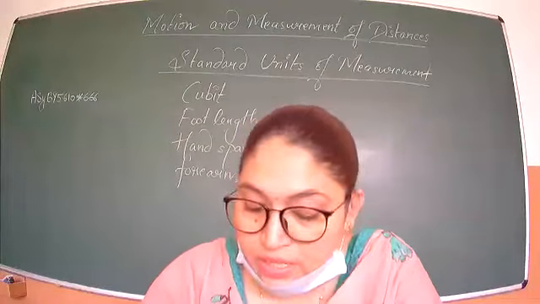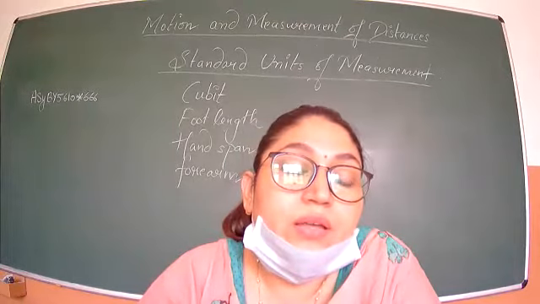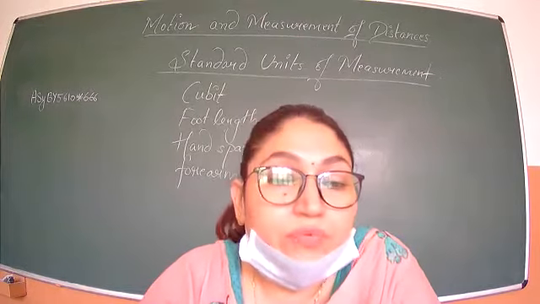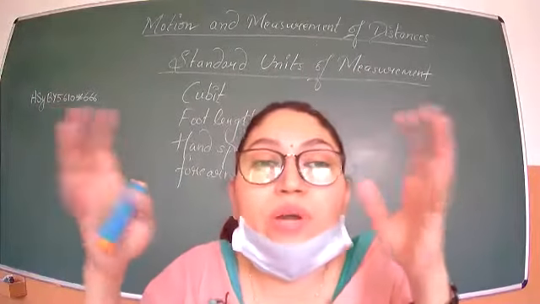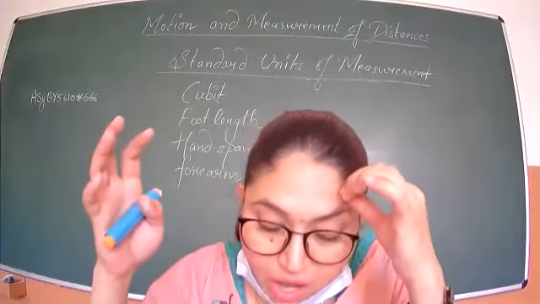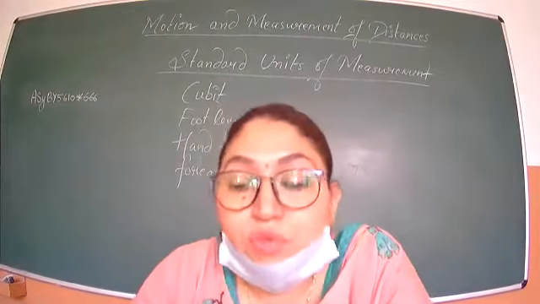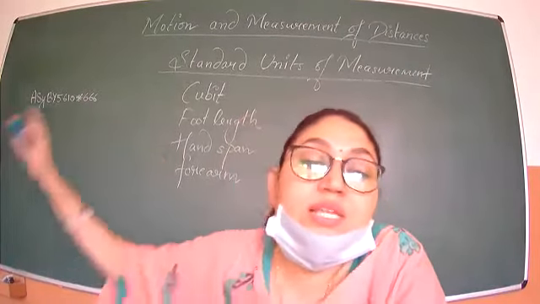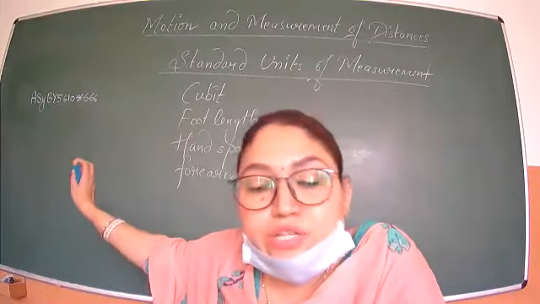But what was the common problem in all these measurements? Everybody has a different foot length, hand span, cubit, and forearm. Some people are short, some are tall, some are fat, some are thin. So body variations lead to different measurements every time. Everyone's body parts could be of slightly different sizes, which must have caused confusion in measurement. That's why they never used to get exact measurements, because they were using these body parts to measure objects, and that created variations every time.